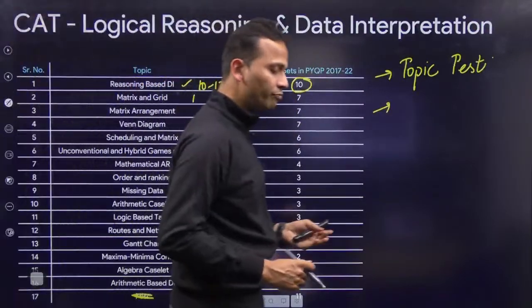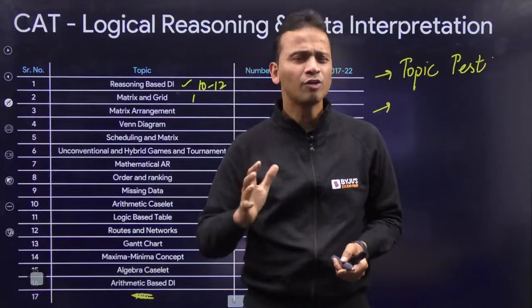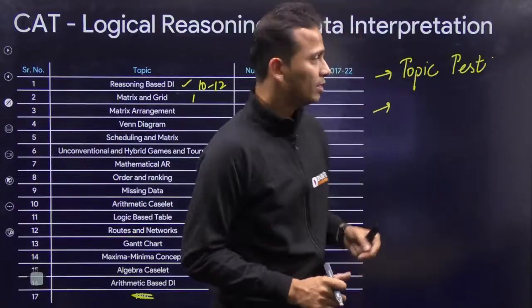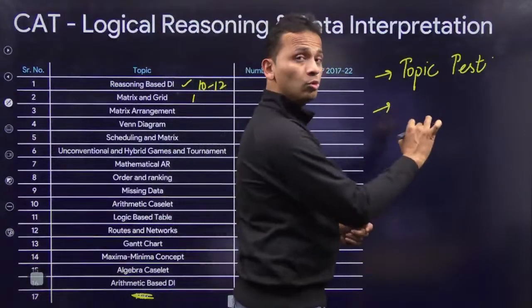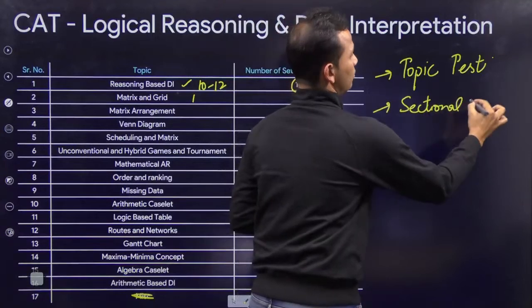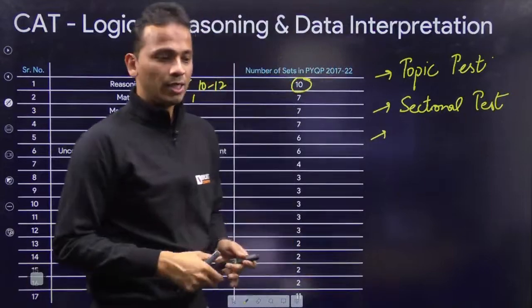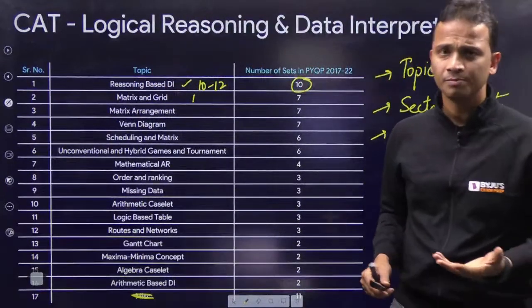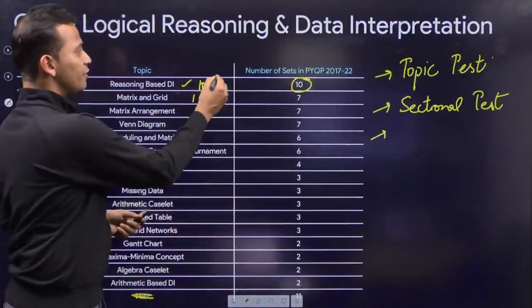Then after that, obviously, when you are attempting a topic wise test, then at the back of the mind, you know the topic that you are attempting. Okay, so you are well prepared for that. So starting from the month of June or July, you need to get into the sectional test. All right, start attempting sectional tests. Okay, and you can attempt a sectional test every second or third day. Okay, because we need to spend time on other areas as well. Alright. Now why have I given 10 to 12 days?